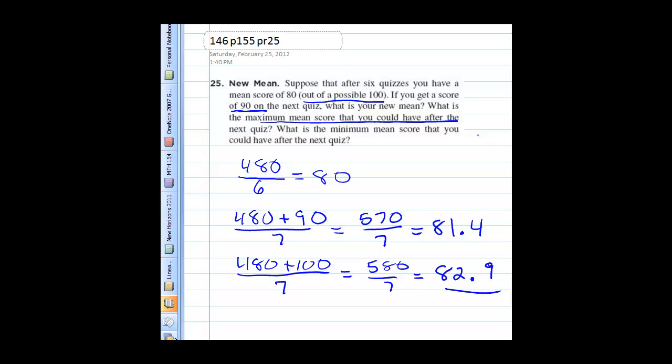And then the last part is what is the minimum mean score that you could have after that next quiz? Well, the worst possible thing I could do on quiz 7 is nothing. So if we put in a 0 there and we divide 480 by 7, then my worst possible scenario would be to have a 68.6 quiz average after that last quiz.